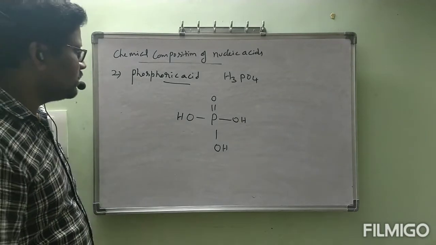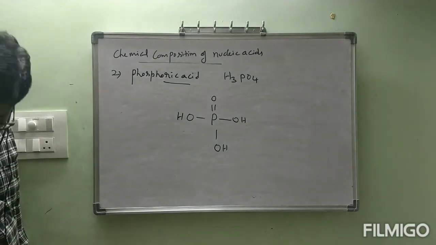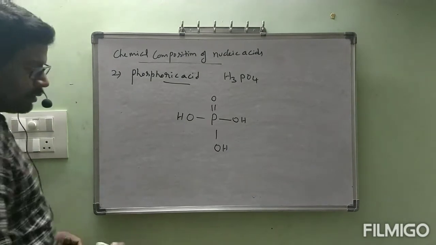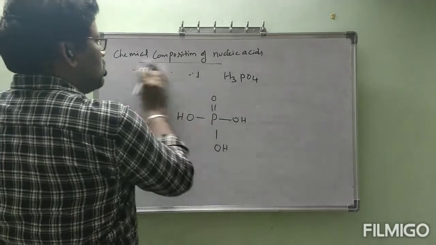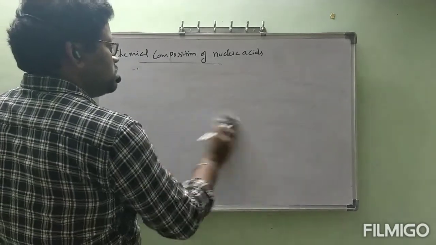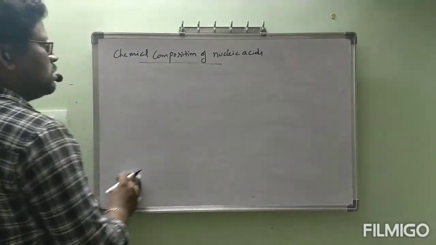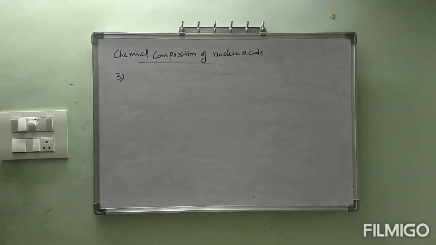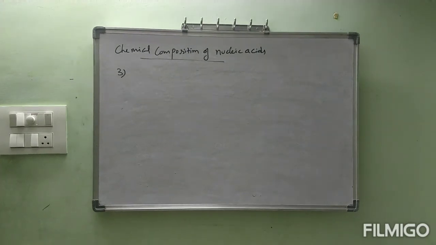Okay, ma. Next, the third one. You have seen the first two, we have completed them.